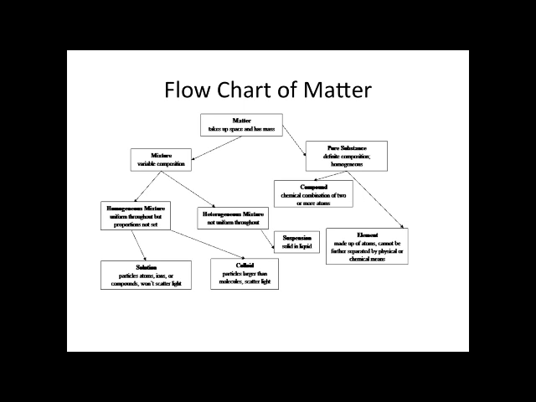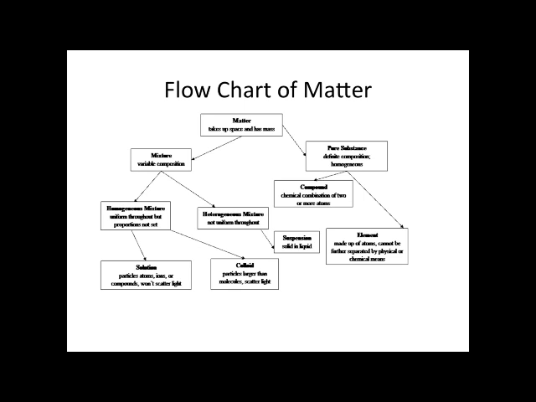So we can either have an element, so that's something from the periodic table. It's basically made up of individual atoms of, let's say, sodium or oxygen or copper. And those things are elements right off the periodic table. If you combine 2 or more of those elements, or atoms of those elements, we get compounds. So if we look at salt, sodium chloride, that's a compound. If we look at water, H2O, 2 hydrogens and 1 oxygen make the compound water. Those in themselves are pure substances.